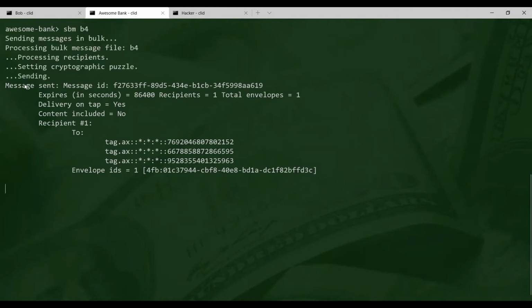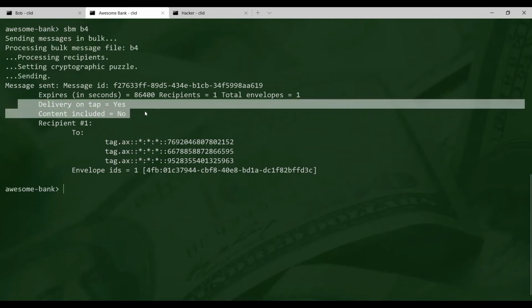Let me show you. Let's go ahead and send a message. There we go. We sent it to Bob. Let me explain delivery on tap. Normally, when you send a message, content is included in the message. With delivery on tap, no content is included in the message. Let me repeat that. No content is included in the message. Only an empty message has been sent at this time.